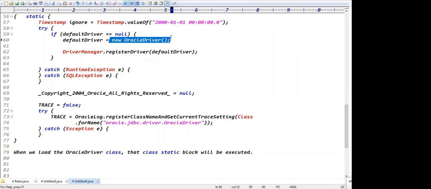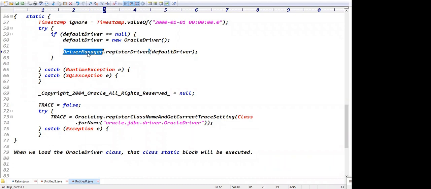It is creating the object. After creation of the object, what is it doing? DriverManager.registerDriver. Whatever object is created, that driver reference variable is registered. Where is it registering? It is registering the driver in the driver manager service, right?